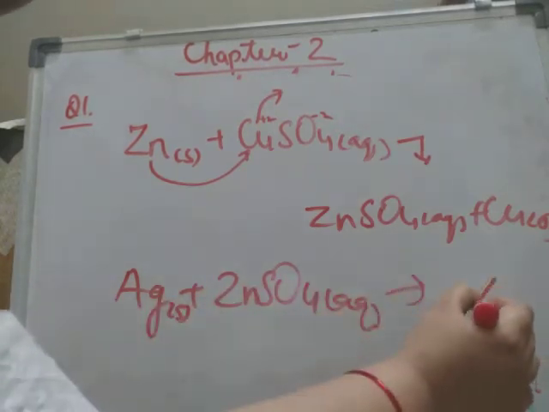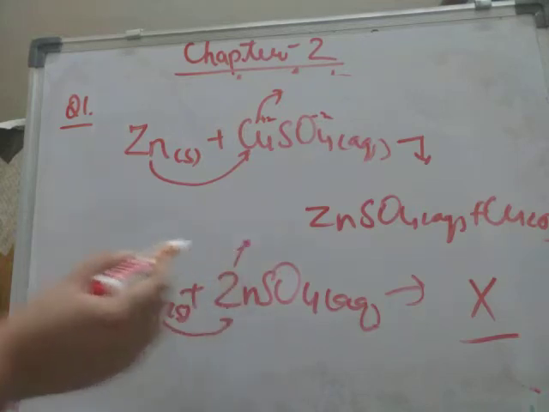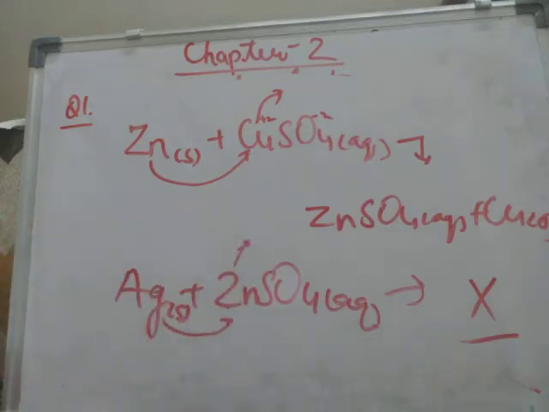No reaction will take place here. Why? Because Ag is less reactive than zinc and it cannot displace the zinc from its salt solution. That's why no reaction will take place.